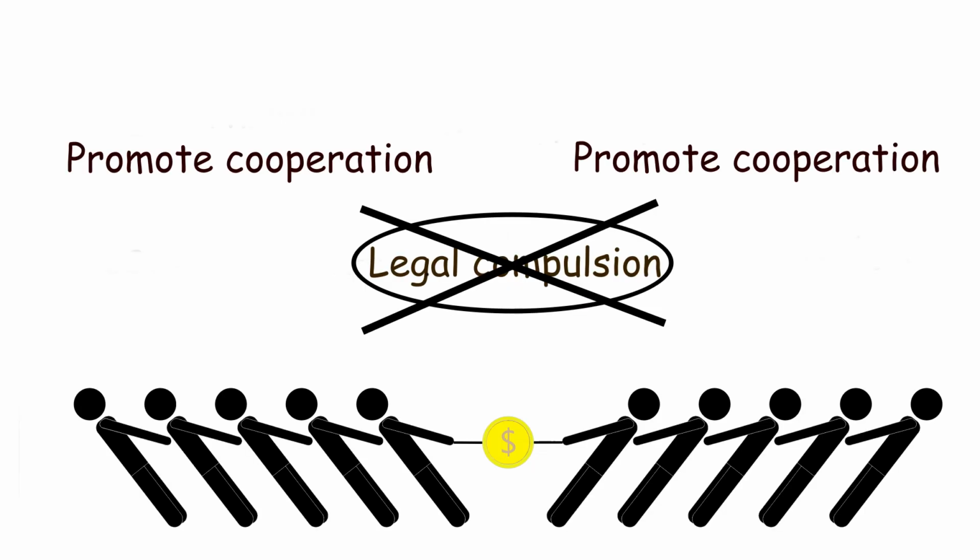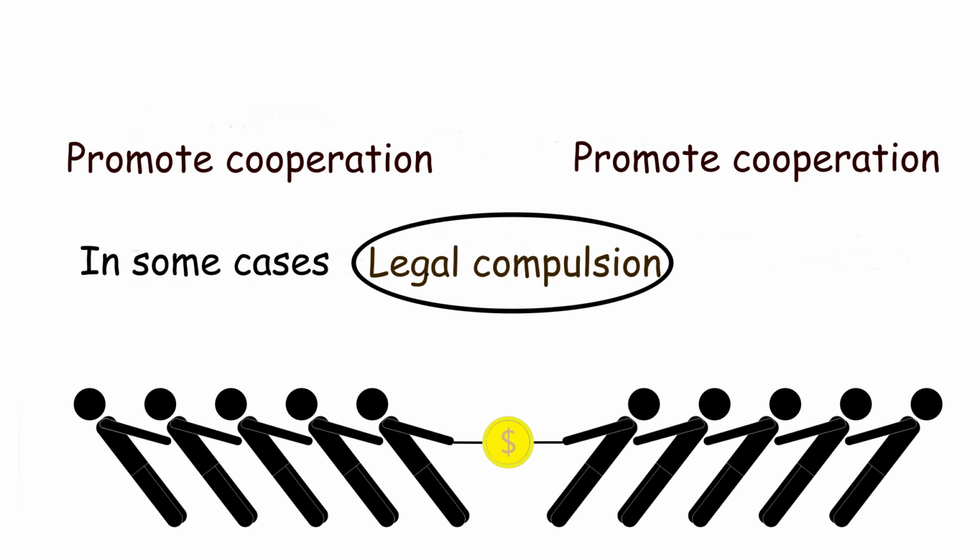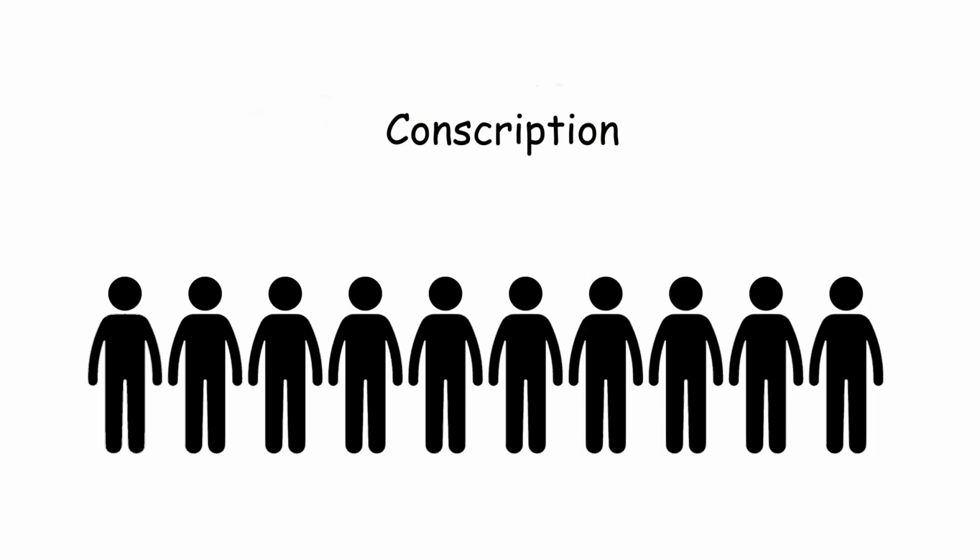However, this is not to say that under no circumstances can the government force everyone to cooperate. In some cases, the government has to force everyone to cooperate. The most common example is conscription. When a foreign enemy invades, the government must be able to force people to enlist in the army in order to protect the homeland.